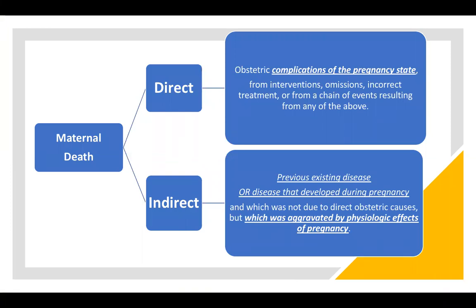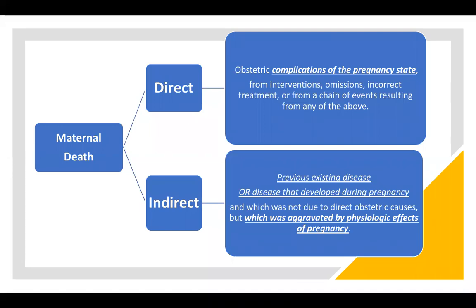So direct maternal deaths are obstetric complications of the pregnancy state from interventions, omissions, or incorrect treatment, or from a chain of events resulting from any of the above. So examples of direct deaths would include preeclampsia, eclampsia, clots, PEs, amniotic fluid embolism, hemorrhage.